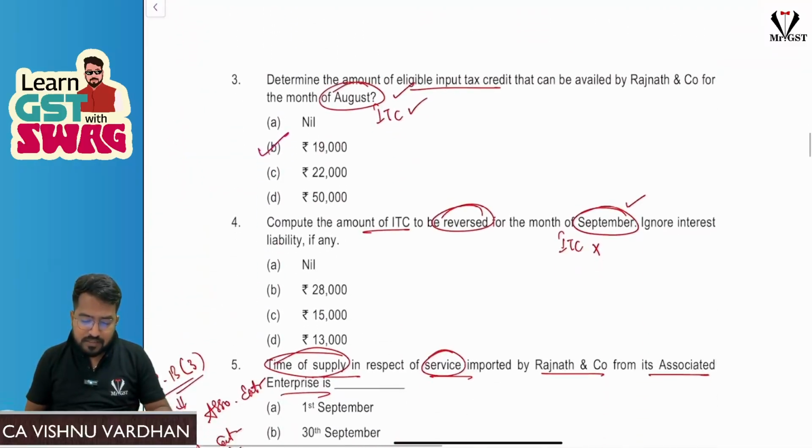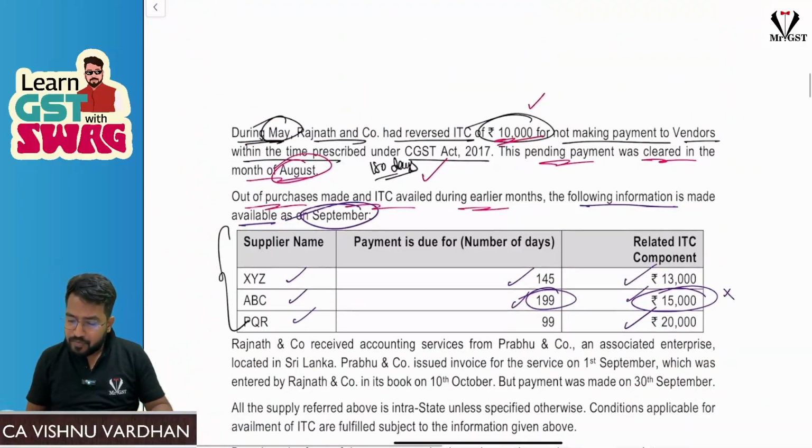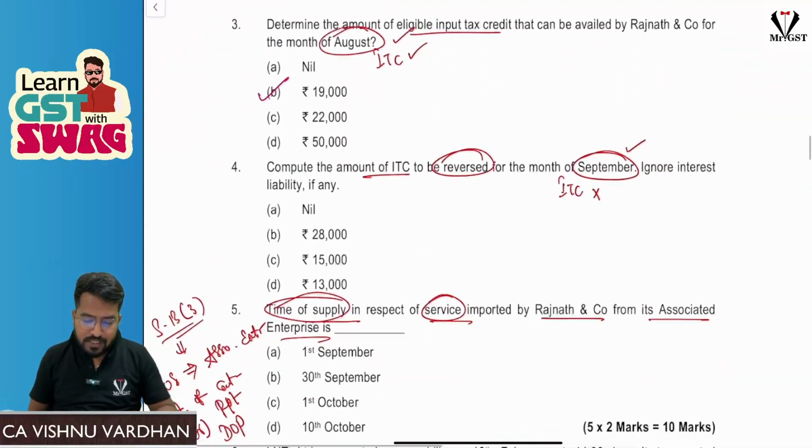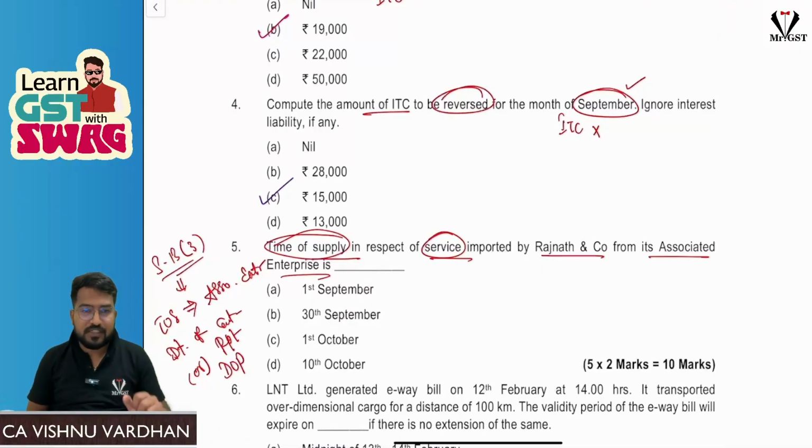So the answer is, what is the amount? 15,000. So 15,000 ITC should be reversed. Okay, this is the next one.